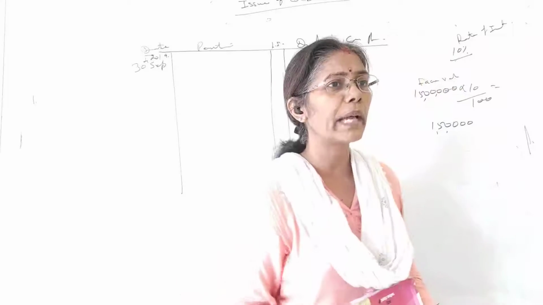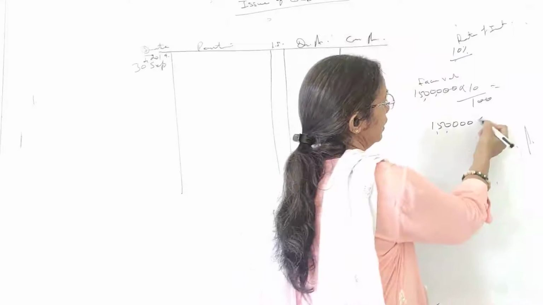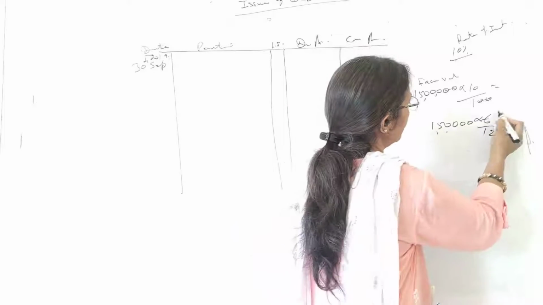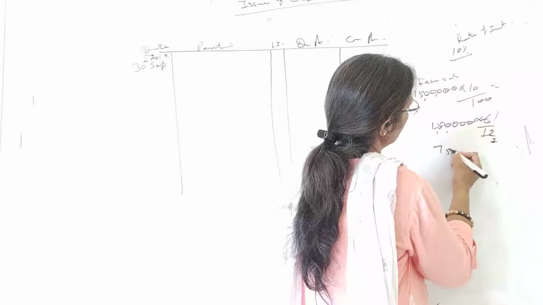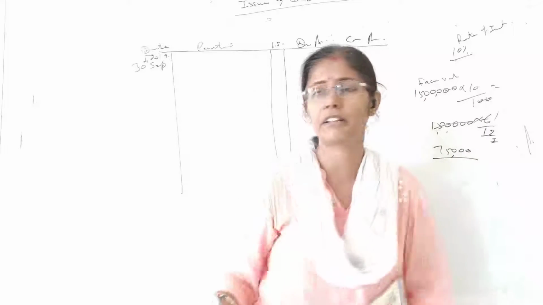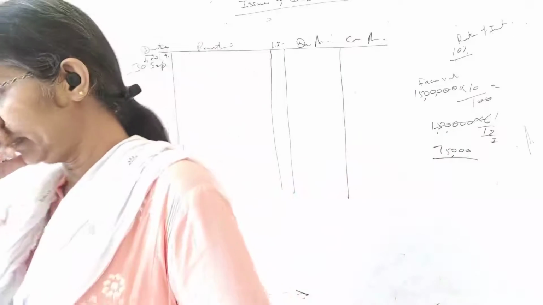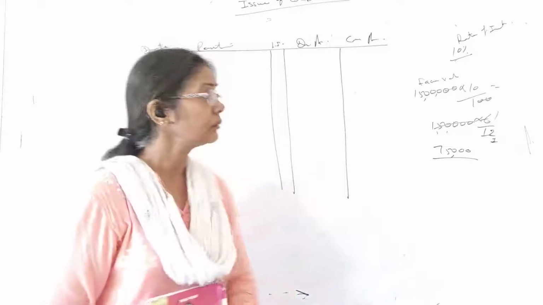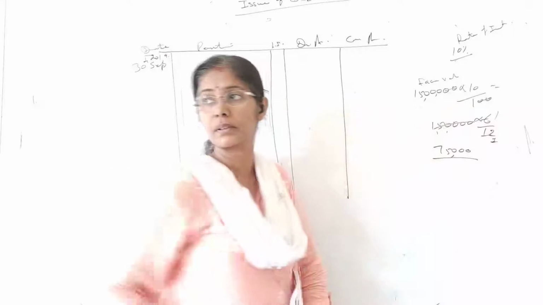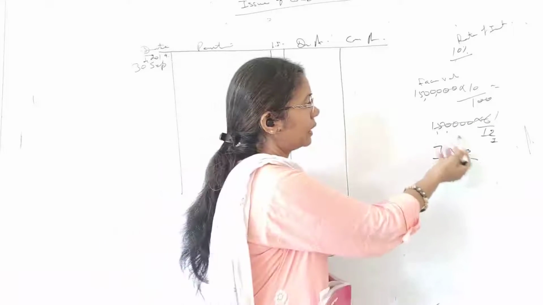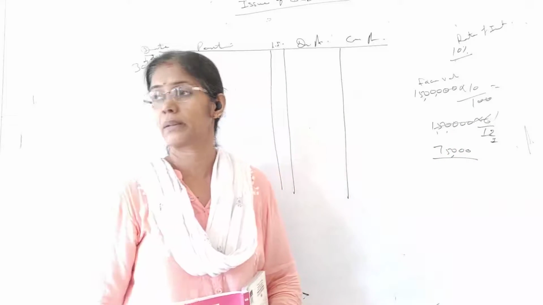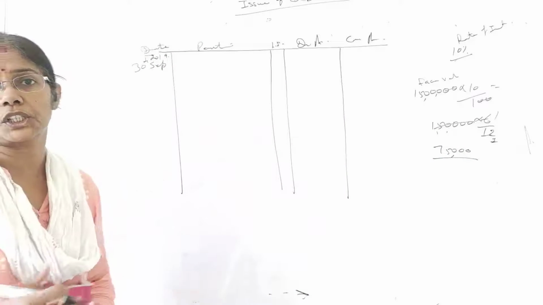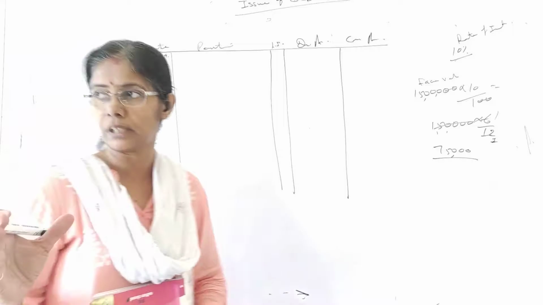6 months. I have to calculate for 6 months. So 6 by 12 or half भी कर सकते हैं for the half year. All right. So this comes 75,000. Have you understood how to calculate? Everyone, take the face value, rate of interest is given, calculate and just convert it according to the months. So this is 75,000. So the first transaction, interest calculate हो गया 75,000.